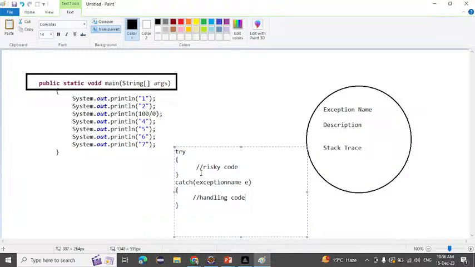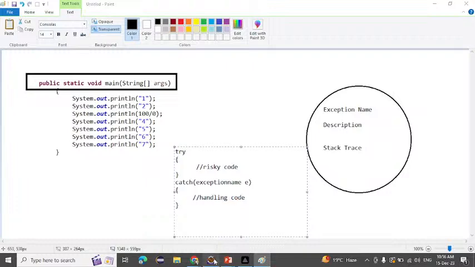What is meant by risky code? The line in which an exception may occur, that line we write inside our try block. Suppose here, if you look into this, our third line will be our risky code. We know that in this line an exception may occur, so we write this line as the risky code. And handling code means, if an exception occurs, what should it print? That thing we will write into the catch block.